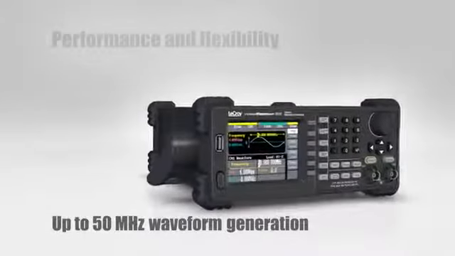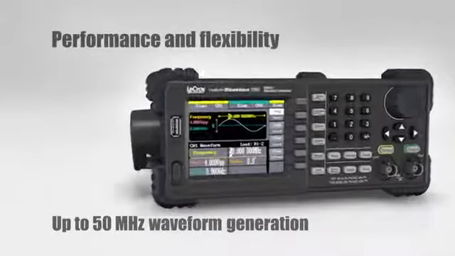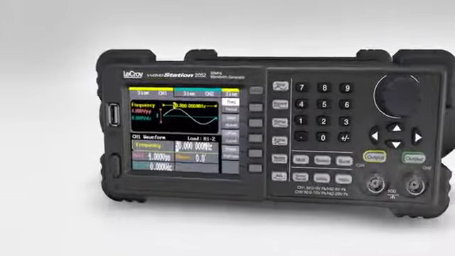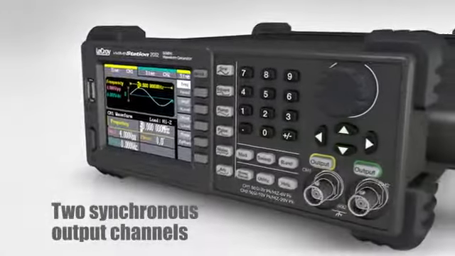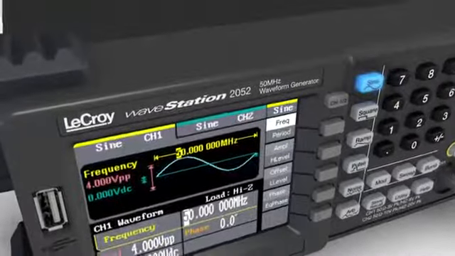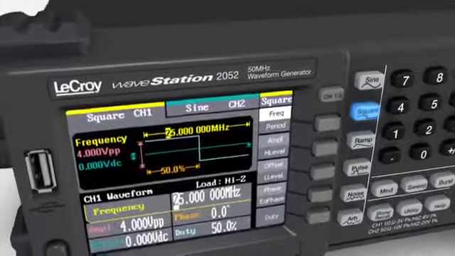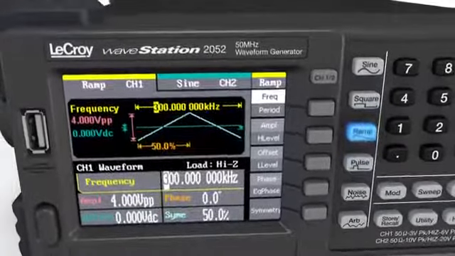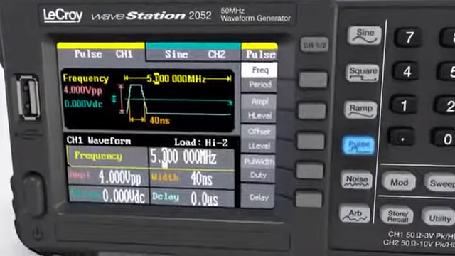WaveStation waveform generators offer a powerful combination of performance and flexibility. All WaveStation models come with 2 output channels. The front panel provides easy access to basic waveforms. With the touch of a button, switch between different waveforms and easily view relevant waveform parameters on the large color